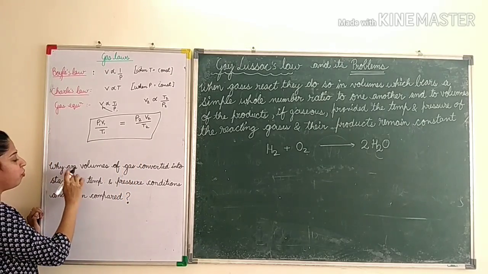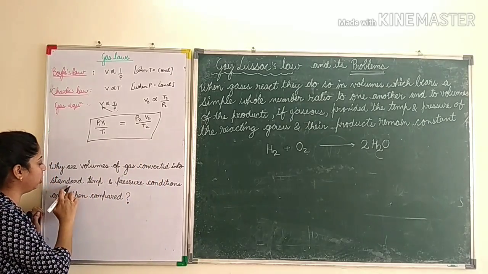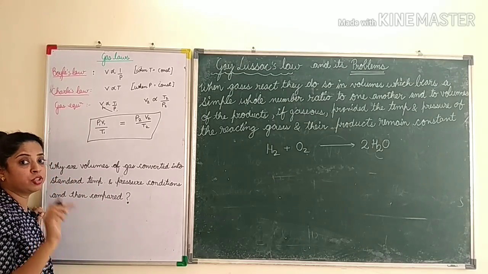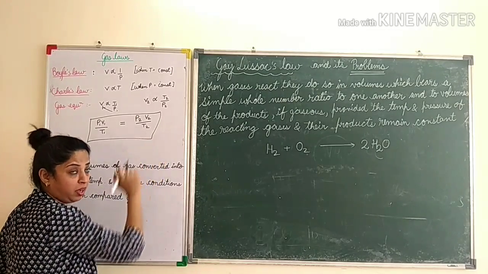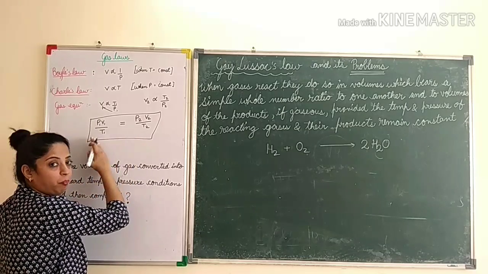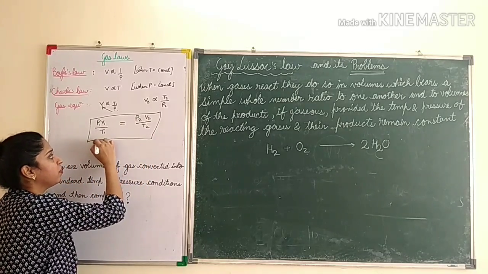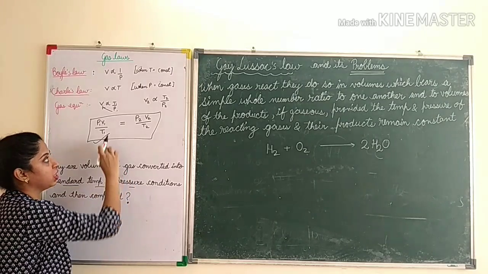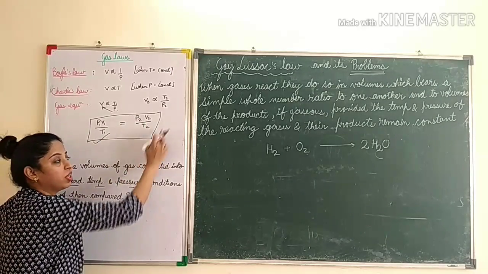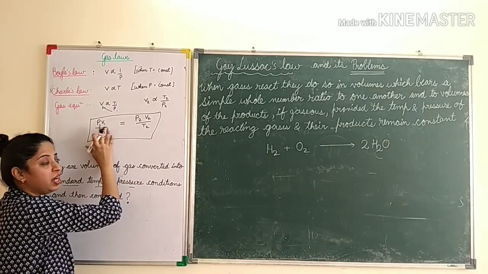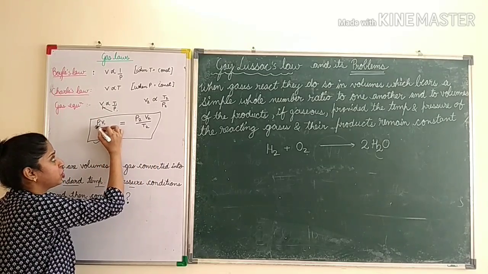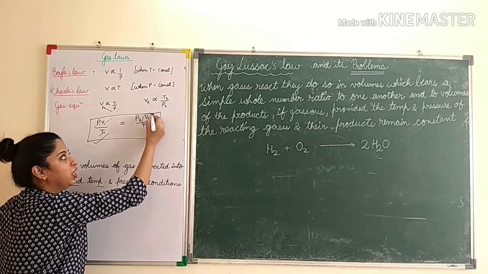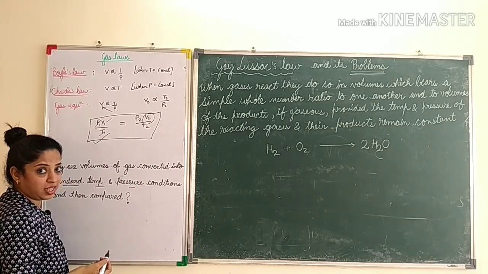Now, why are volumes of gases converted into standard temperature and pressure conditions and then compared? Children, remember whenever we are doing any numerical and comparing, we always have to write the standard temperature and pressure conditions and then compare them with whatever is given in the question. So on one side we write standard pressure, volume and temperature, and on the other side whatever is given, and we find the third parameter that is asked.